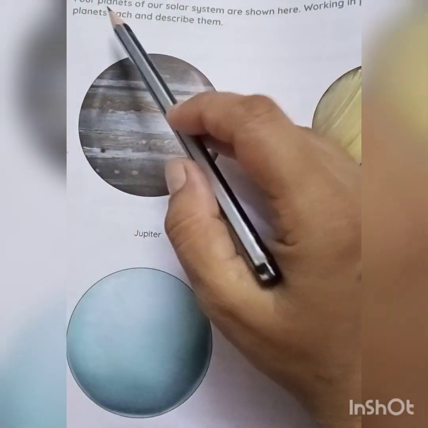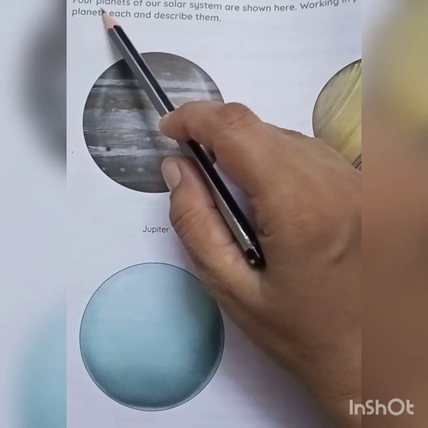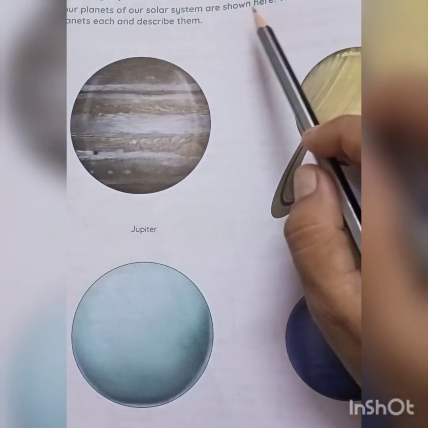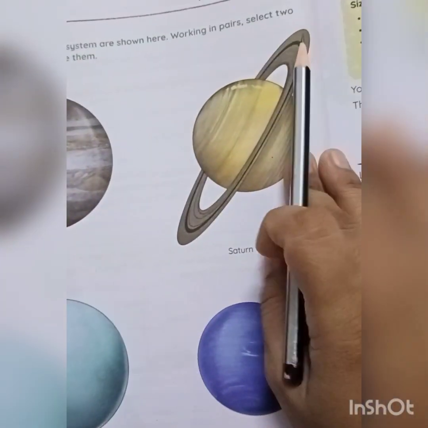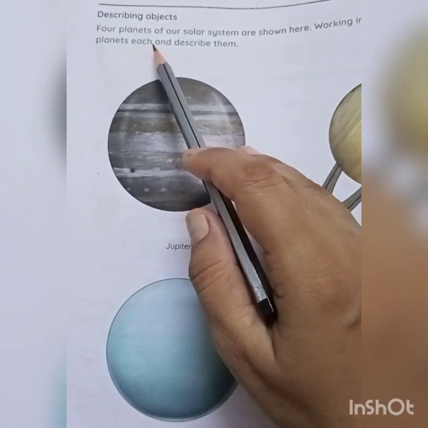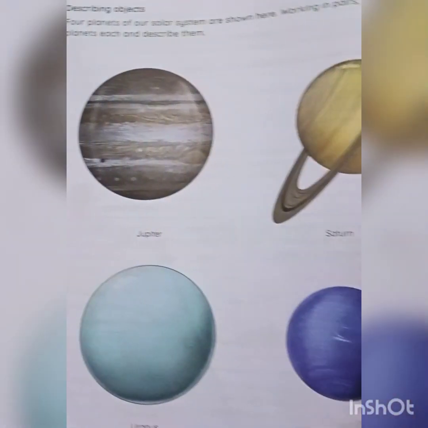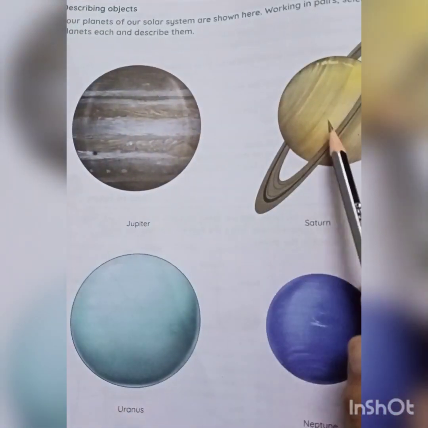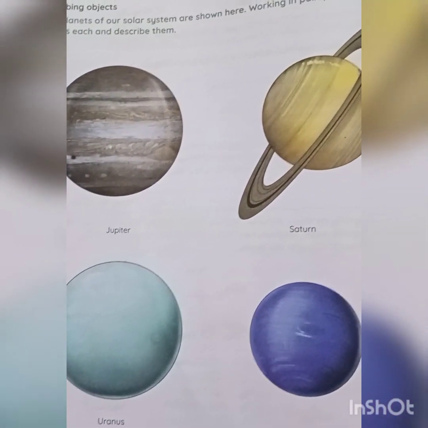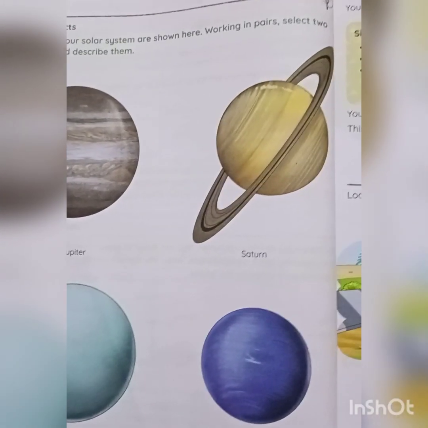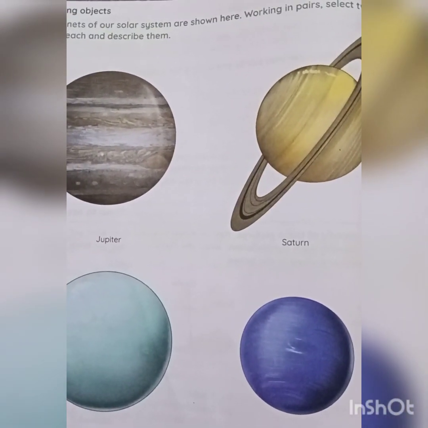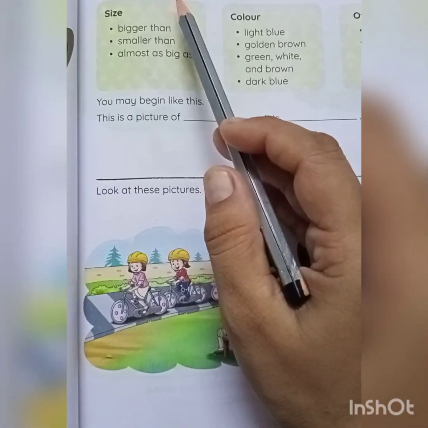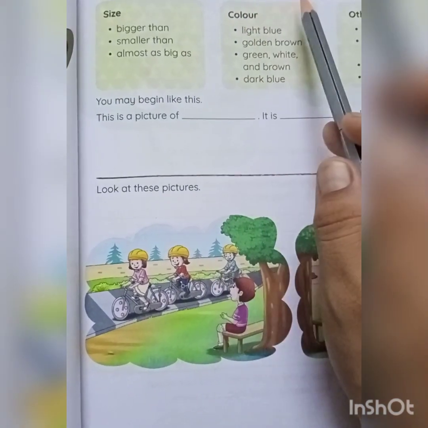Now come to next page, describing objects. 4 planets of our solar system are shown here. Working in pairs, select 2 planets each and describe them. So children, you can describe any 2 planets at home as you are not coming to school. You can describe them to your siblings. Look at next page 69. You may use these hints to describe the planets.